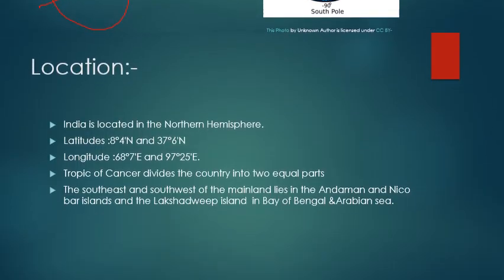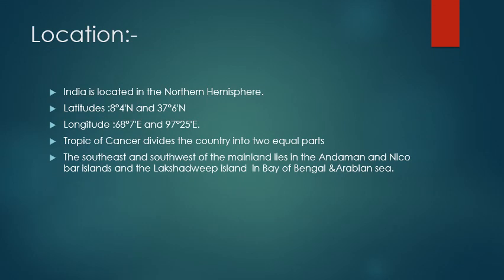Now what is the location of India? So on the world map, if you see, India is located in the northern hemisphere. We have already discussed latitude.